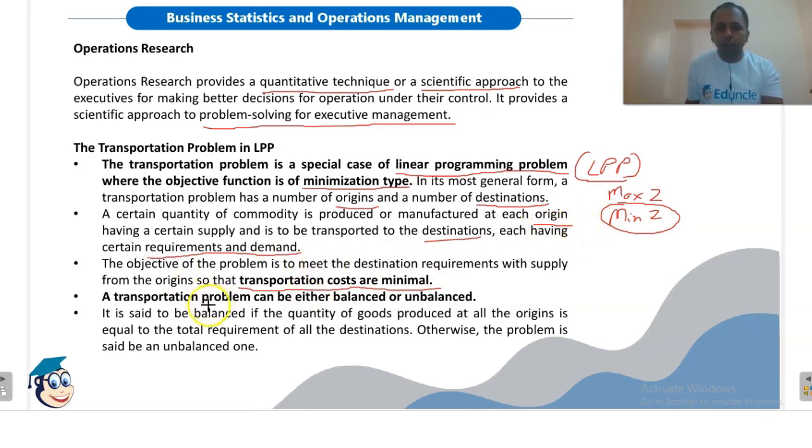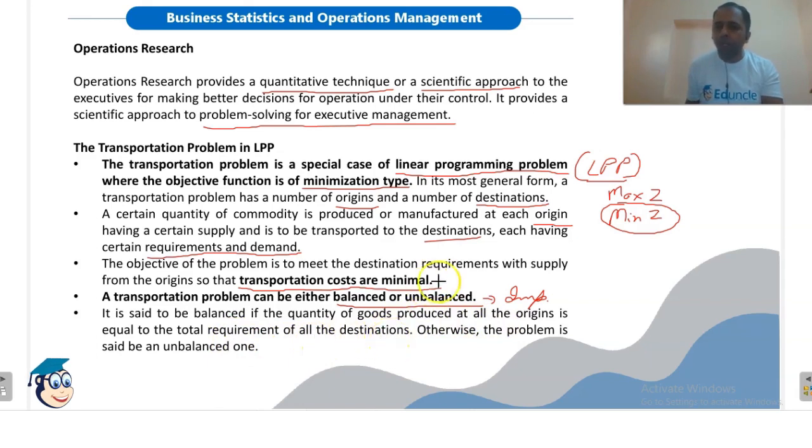Now, a transportation problem can either be balanced or unbalanced. Remember, it is important. A transportation problem is said to be balanced when the quantity of goods produced at all the origins is equal to the total requirement of all the destinations.